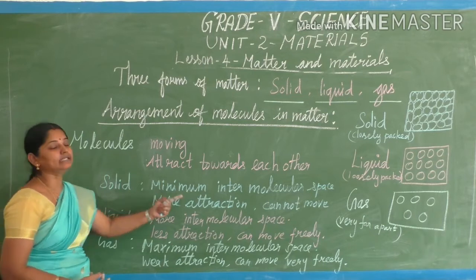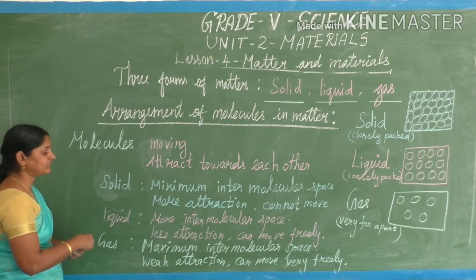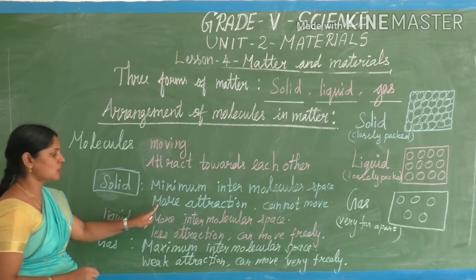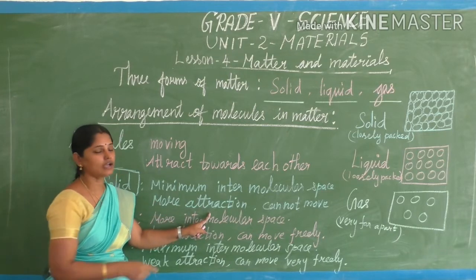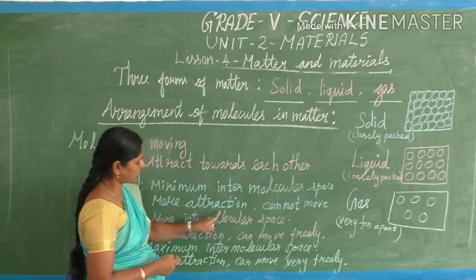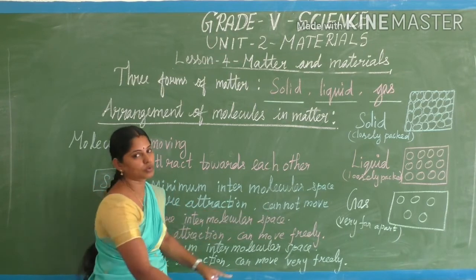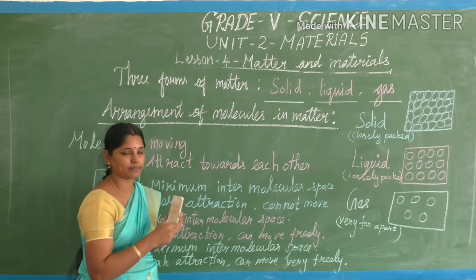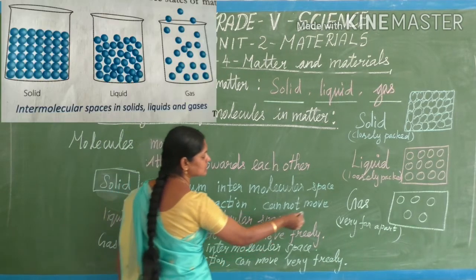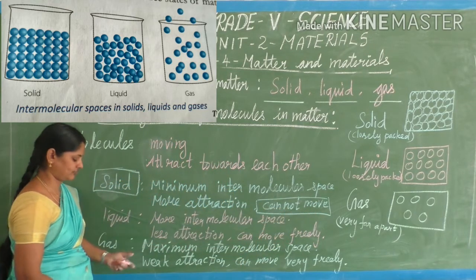Here, minimum intermolecular space is there in solids. So there is more attraction between the molecules, because they are very close. So molecules cannot move. That is why any kind of solid has its definite shape.